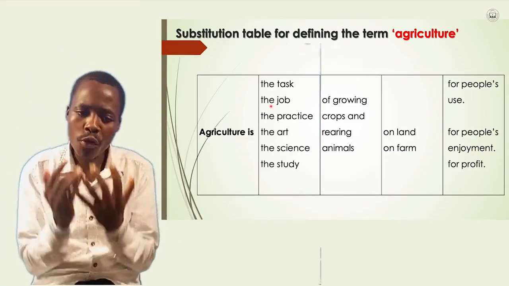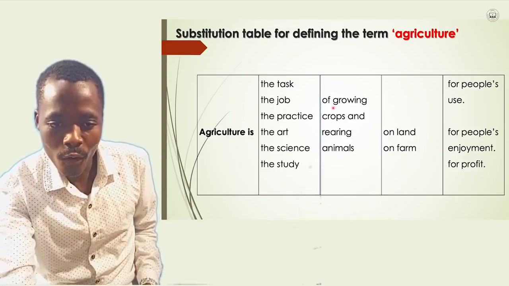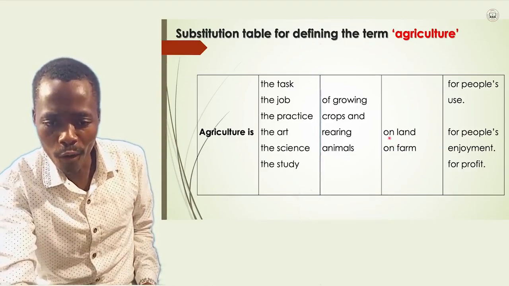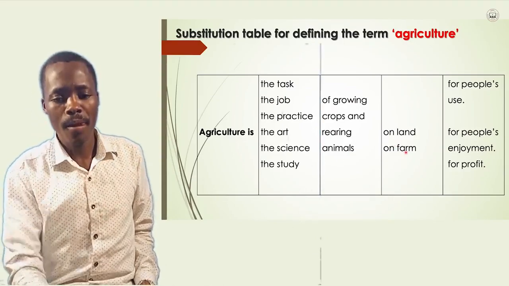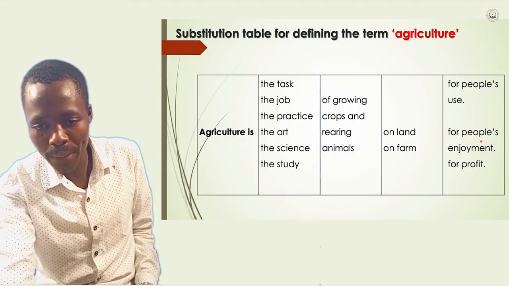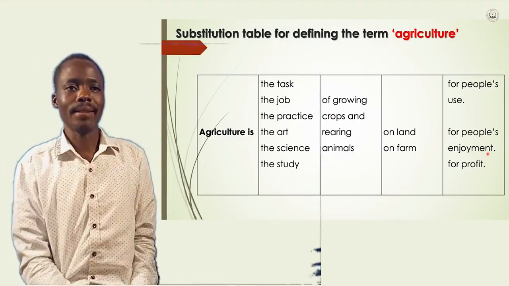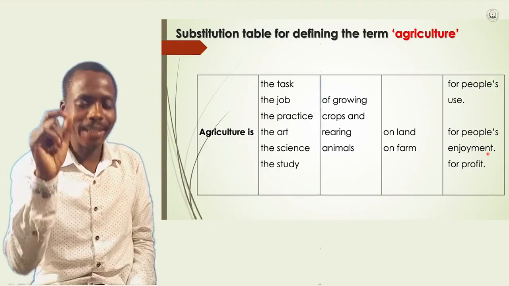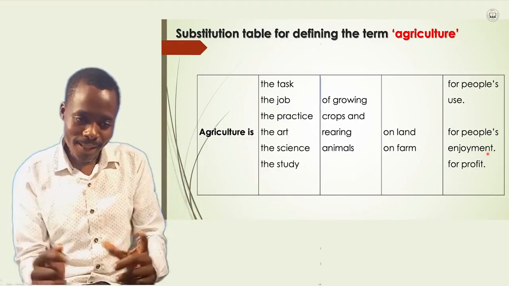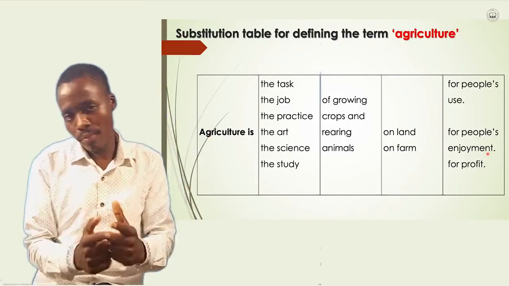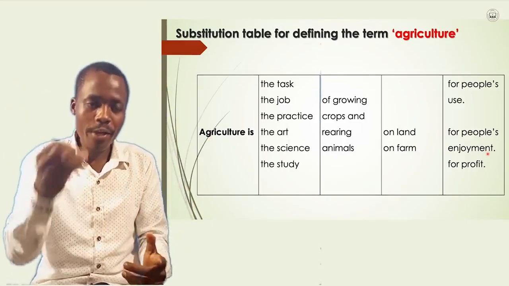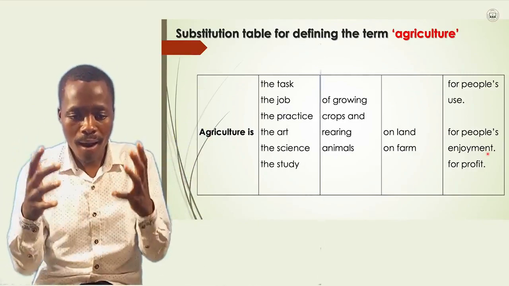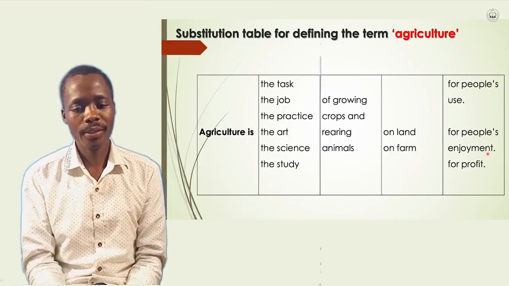Agriculture itself is the job of what? Of growing crops and rearing animals on the farm. For what? For people's enjoyment. Can you listen to that? Can you decode that into your ears? You find that they are saying that agriculture is the job of growing crops and also rearing animals on the farm for people's what? Use.